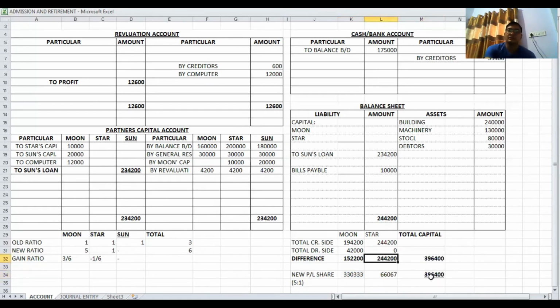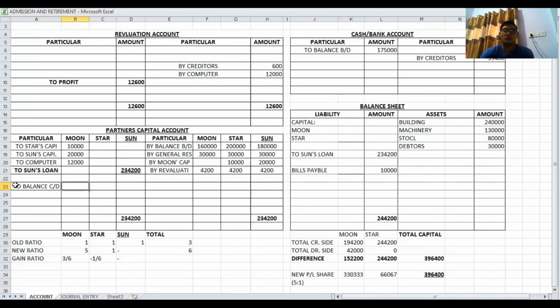So once again, total of credit side for Moon less total of debit side for Moon, difference is this. Same way in Star, total capital for the new firm is 3,96,400. As per the adjustment, this amount is distributed between the partners in the new profit sharing ratio 5 is to 1. So now this amount we keep in partners' capital as the new profit sharing ratio to balance carried down.